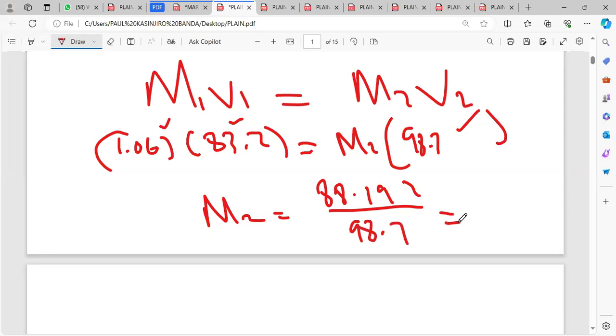So what do I get when I divide? 88.192 divided by 98.7, I'm getting 0.89 as my new molarity.